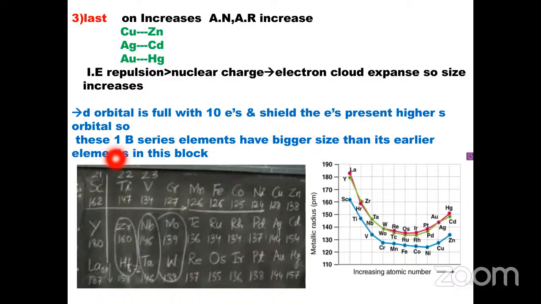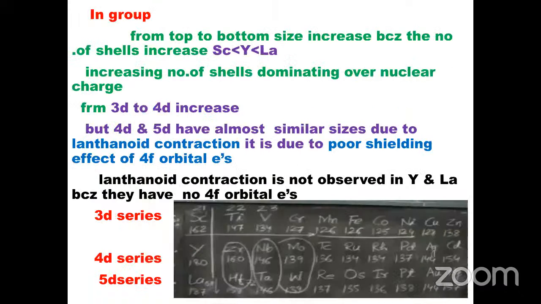So the first B group series of elements has a bigger size than its earlier elements in this block. That is the reason the atomic radius initially decreases, then in the middle stays almost constant, and in the last it increases, even though atomic numbers are increasing.